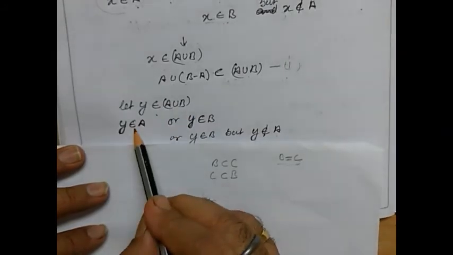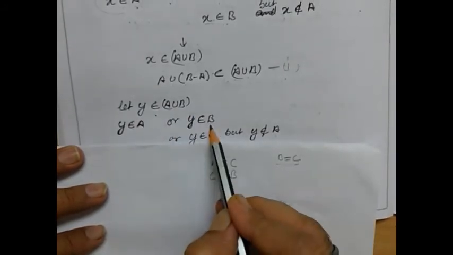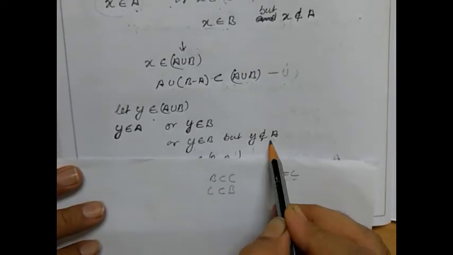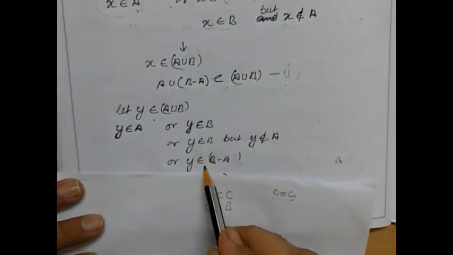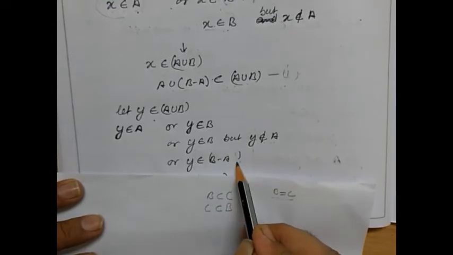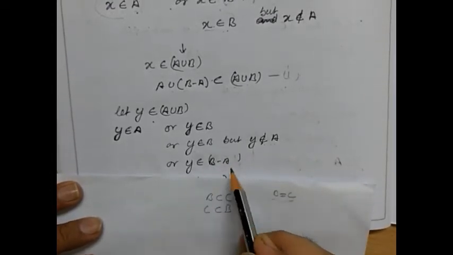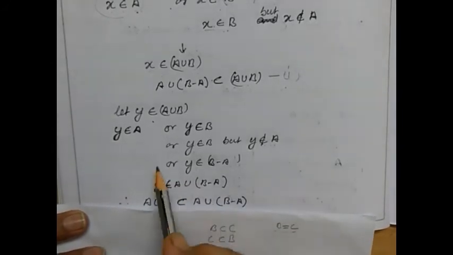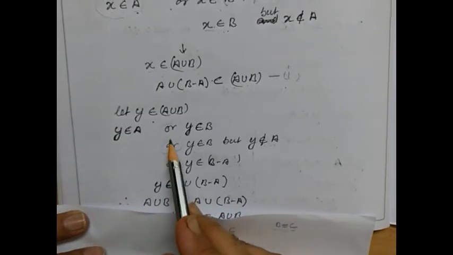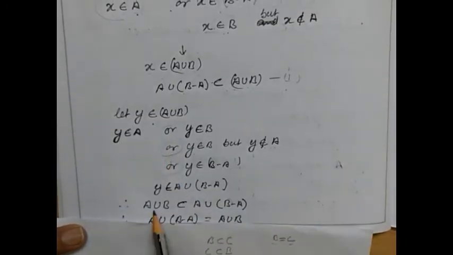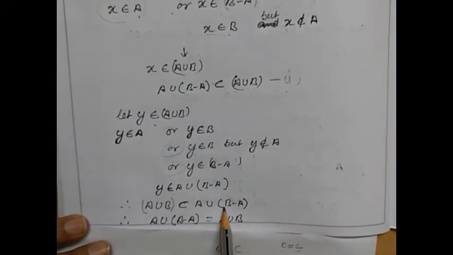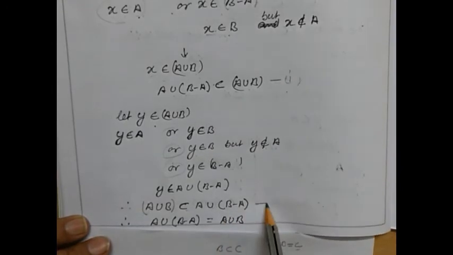So when y belongs to A or y belongs to B. When y belongs to B, we can say that it does not belong to A, isn't it? So when it does not belong to A, then we can say that y belongs to B minus A. So when y belongs to B minus A, here we can say that y belongs to A union B minus A, in terms of union. So here we got the other statement that A union B is a subset of A union B minus A. This is the second statement.